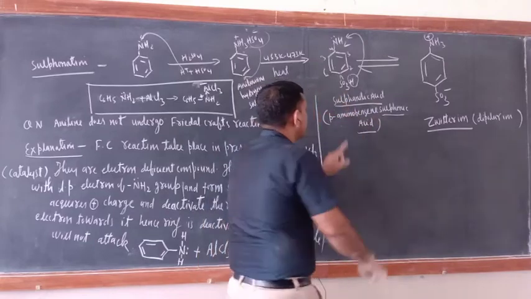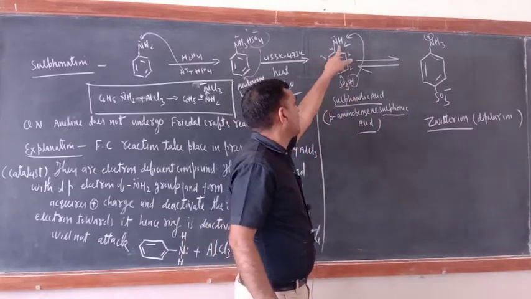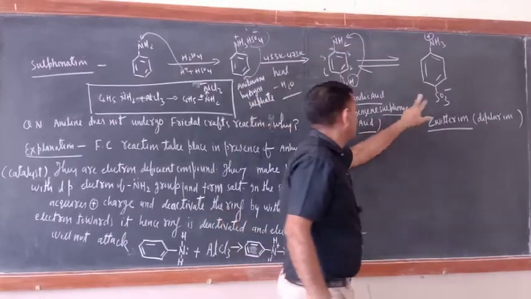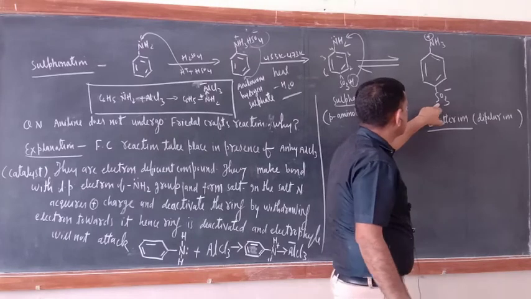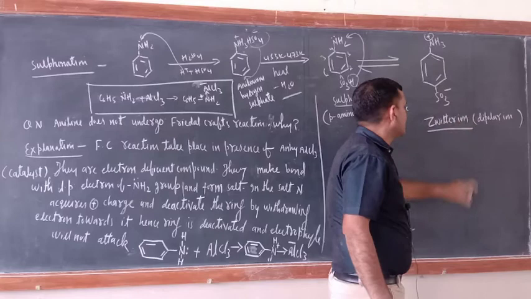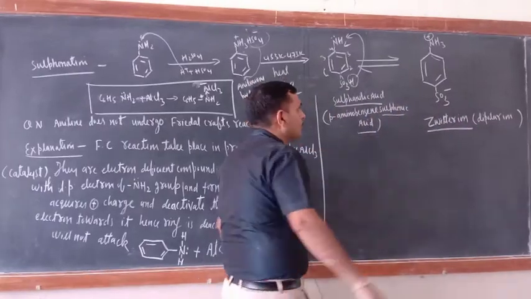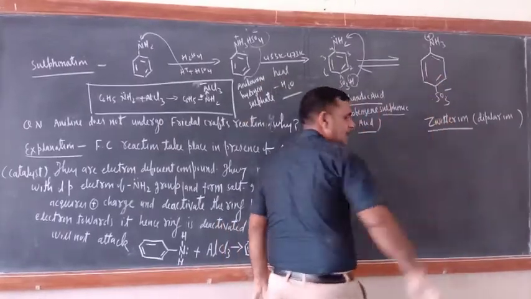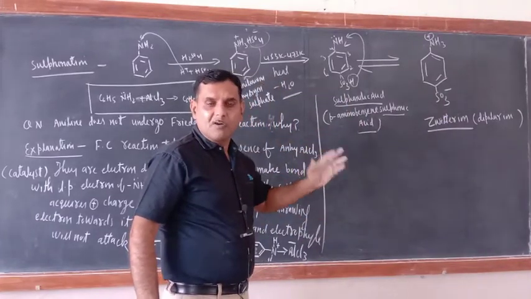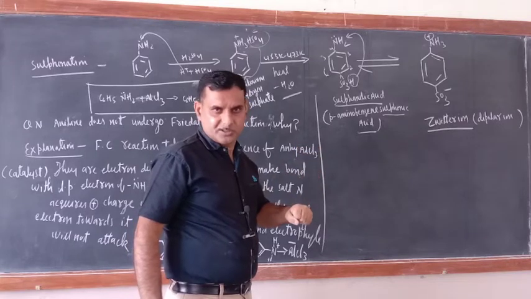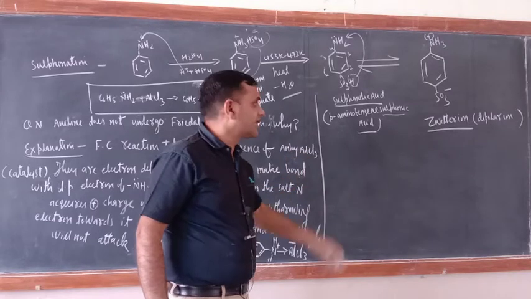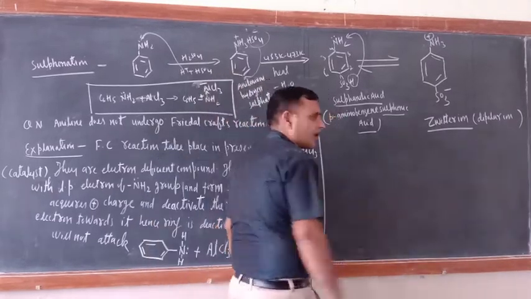Now 1 H of this one will migrate here, so this again will be NH3. SO3 will have a negative sign, so SO3 negative, NH3 positive. This is known as Zwitter ion. Zwitter ion means dipolar ion. Positive charge is also there and negative charge is also there. The meaning of Zwitter ion is when the same molecule acquires positive and negative charge, or when positive and negative charge are present within the same molecule, that is known as Zwitter ion or dipolar ion.